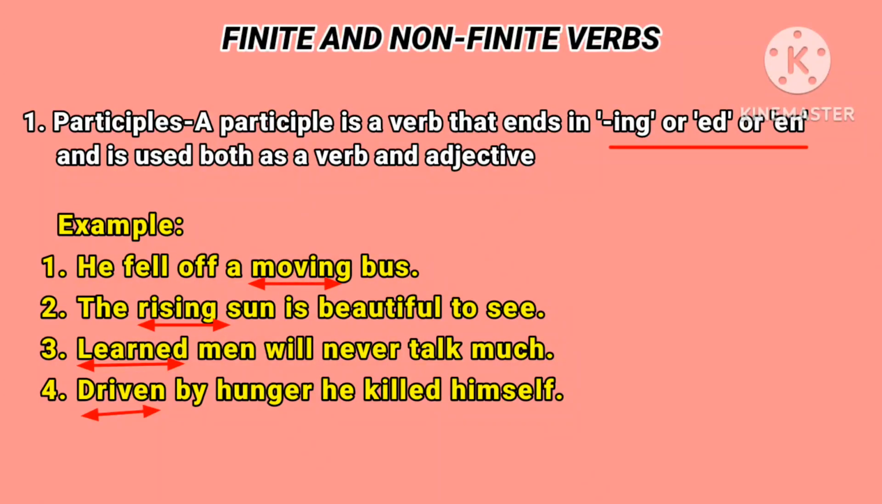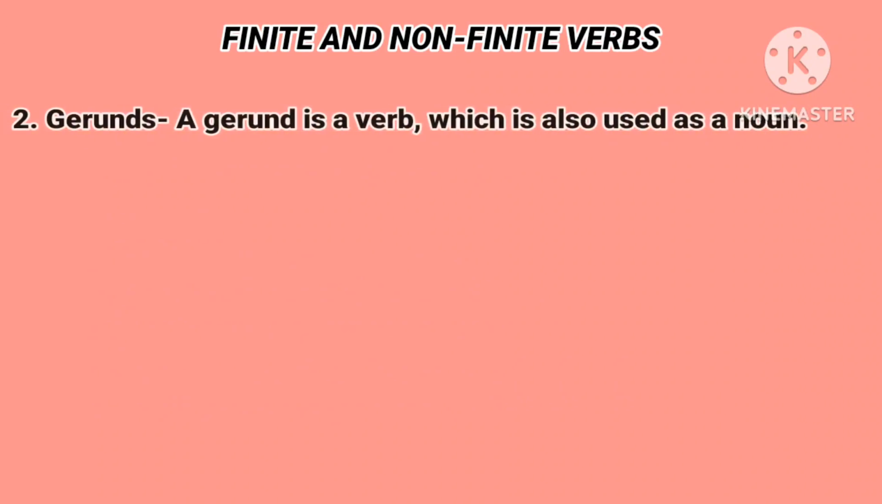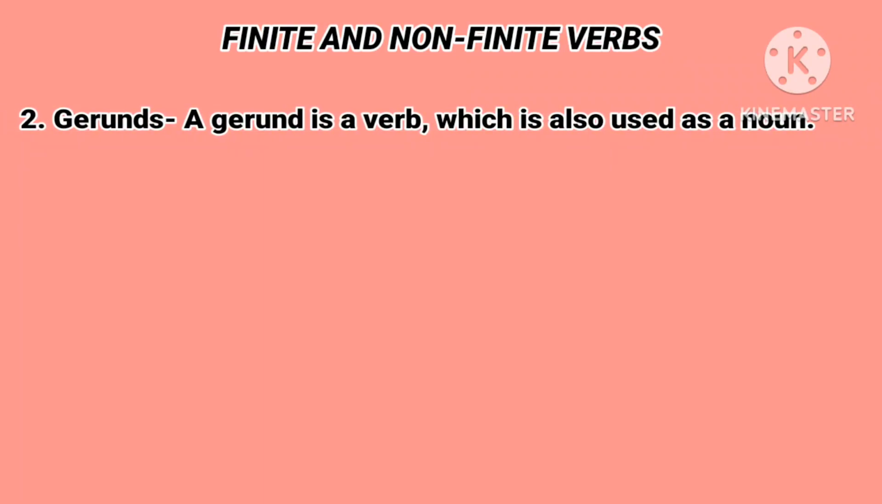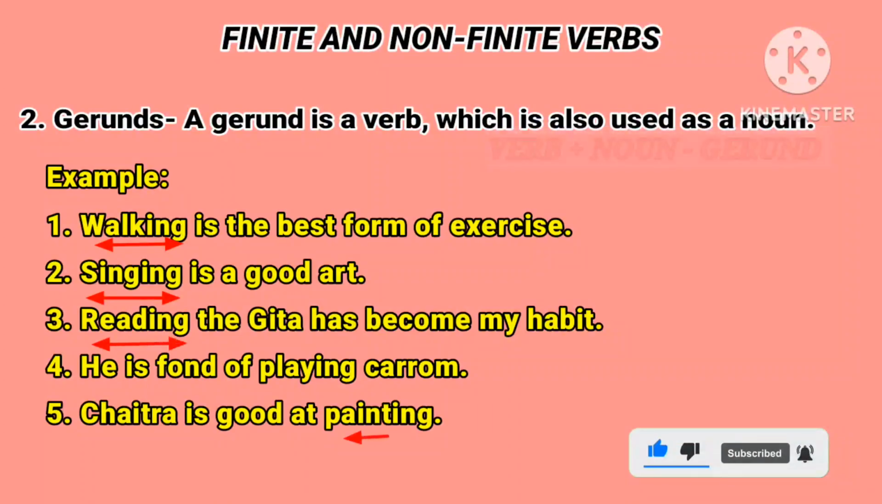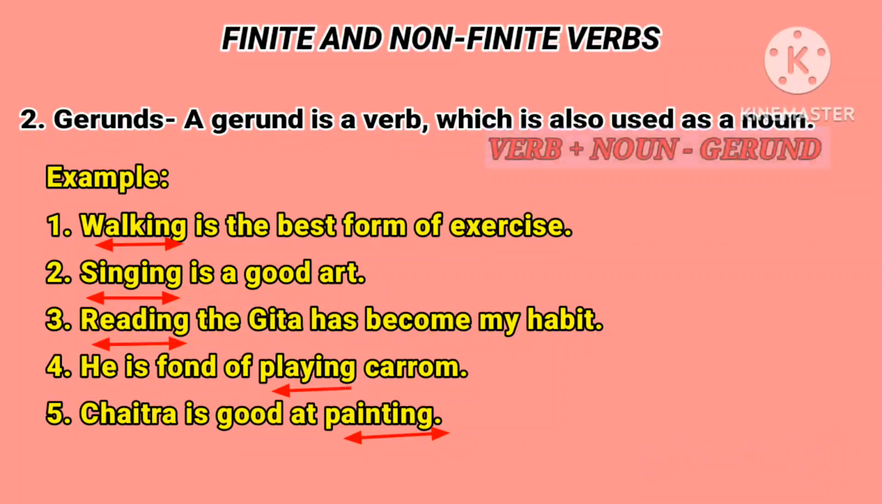Learned men will never talk much. Men is noun, learned is verb and adjective, so it is a participle. Driven by hunger, he killed himself. What is a gerund? A gerund is a verb which is also used as a noun, so it is a verbal noun. Walking is the best form of exercise. Walking is noun and a verb.